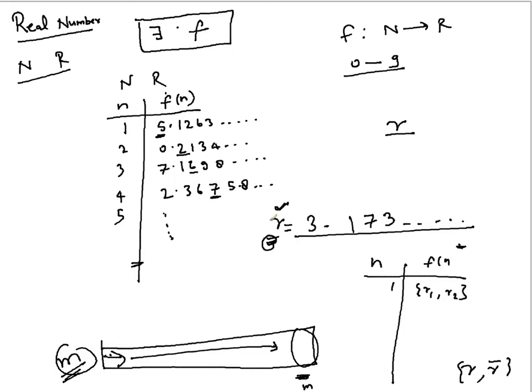Is it clear? And why this is occurring, the main reason is the infinite bits possible. If you are limiting only the real numbers of finite length, then you cannot claim it.